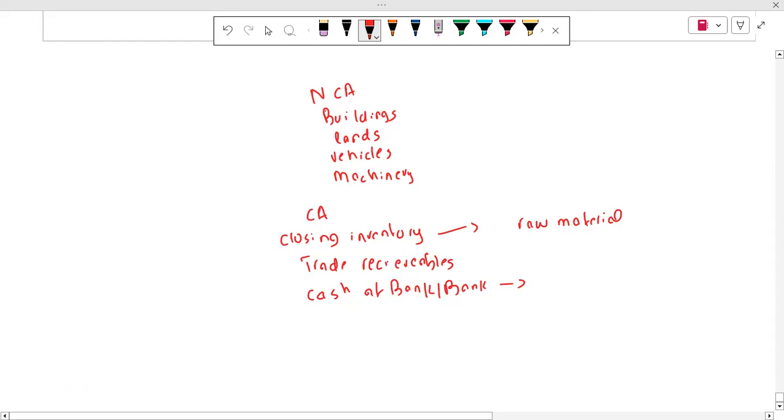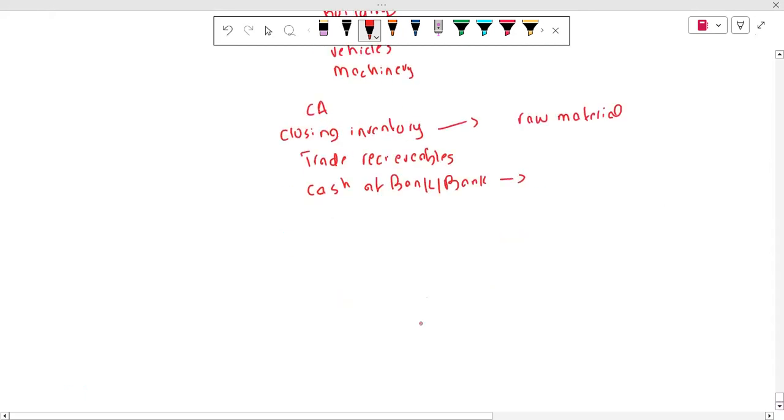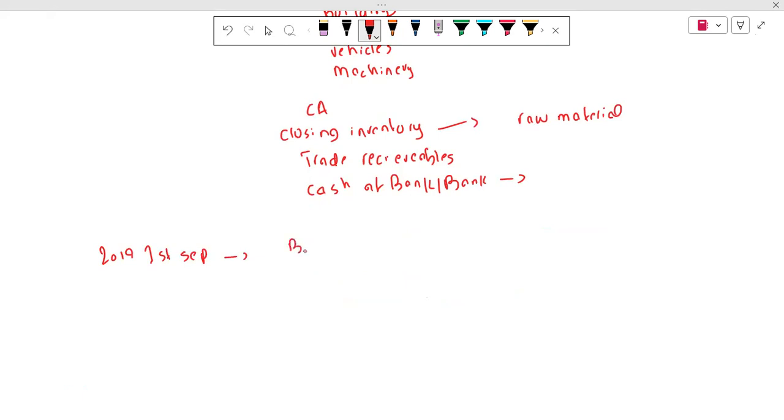Why is cash at bank our current asset? For example, on 1st September 2019, I have a balance in my bank. Balance means cash. It is basically $1,000, for example. So I have $1,000 in my bank account.